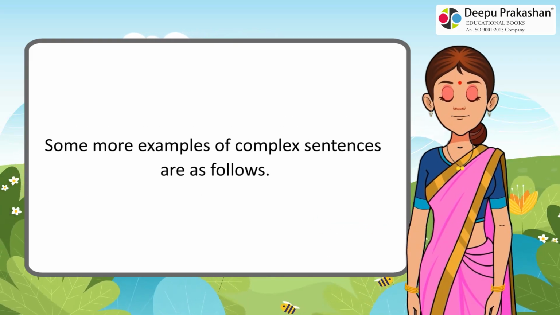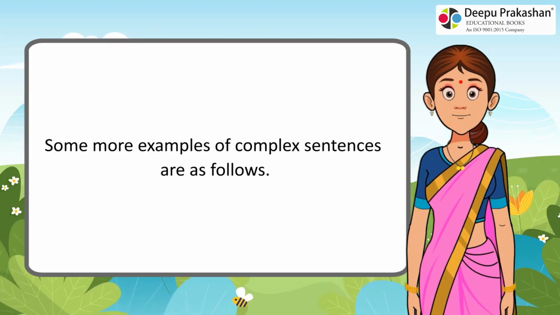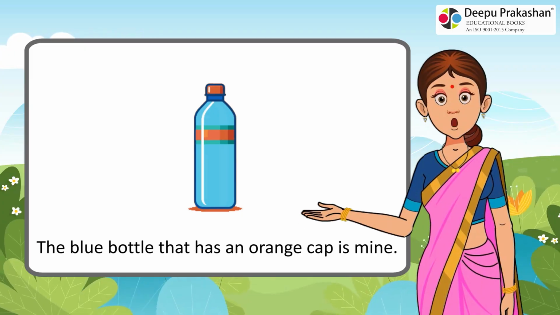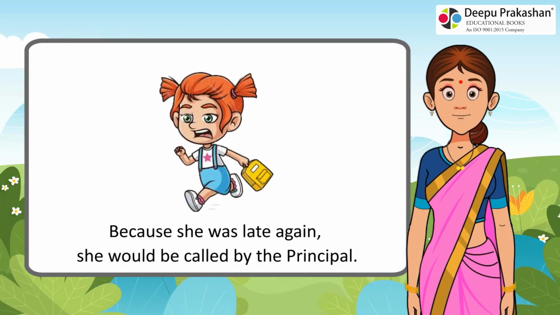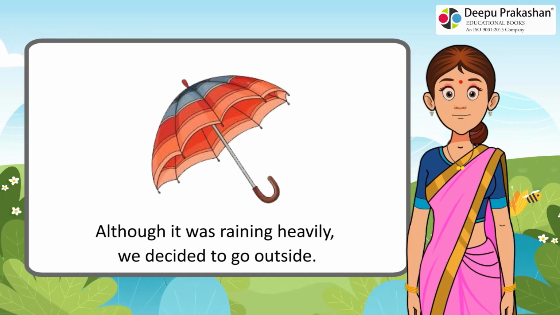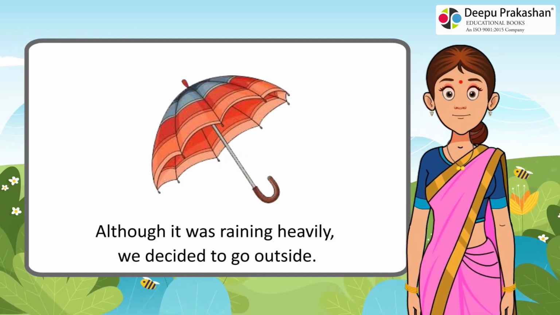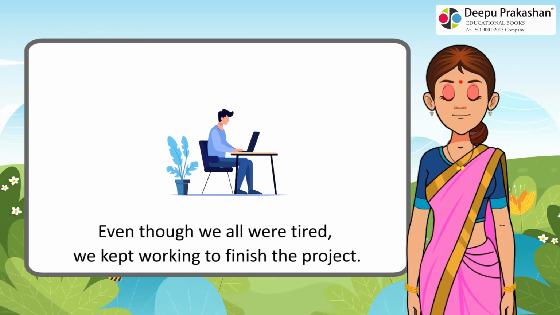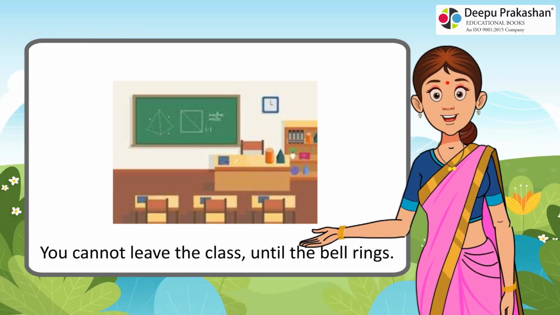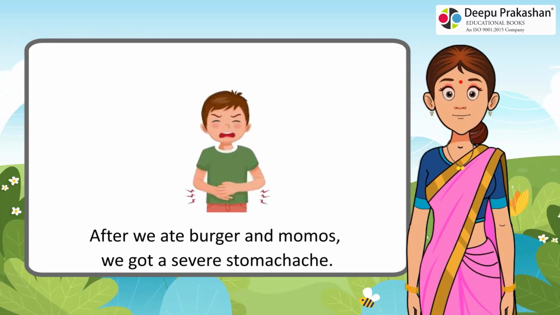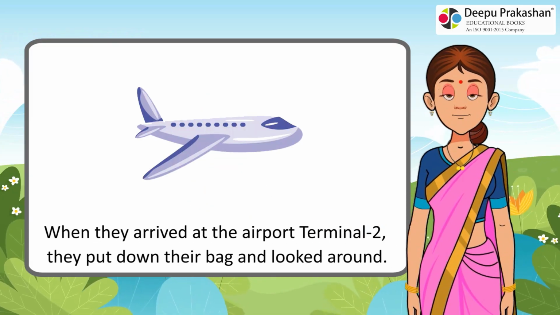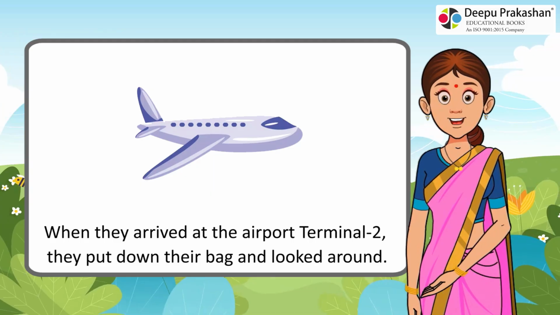Some more examples of complex sentences are as follows. While you clean the house, I will cook dinner. The blue bottle that has an orange cap is mine. Because she was late again, she would be called by the principal. Although it was raining heavily, we decided to go outside. Even though we all were tired, we kept working to finish the project. You cannot leave the class until the bell rings. After we ate burger and momos, we got a severe stomachache. When they arrived at the airport terminal 2, they put down their bags and looked around.